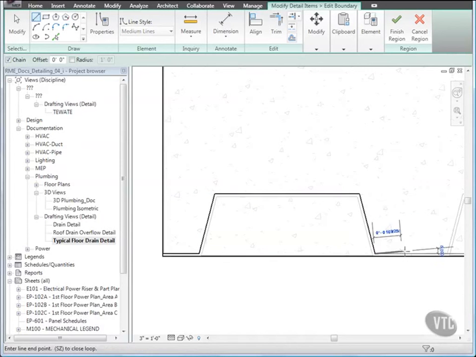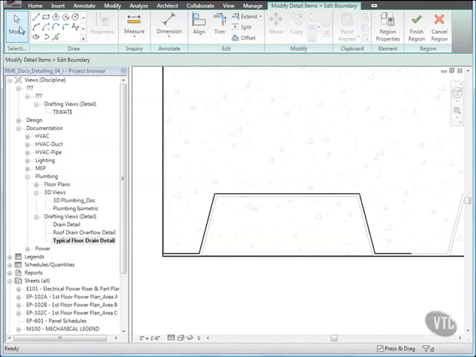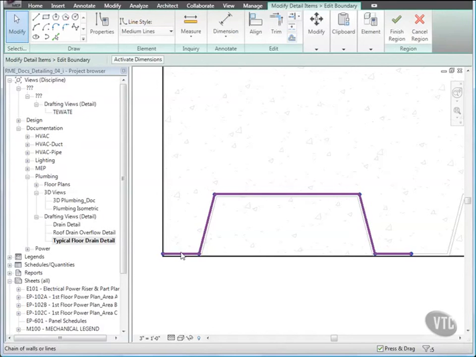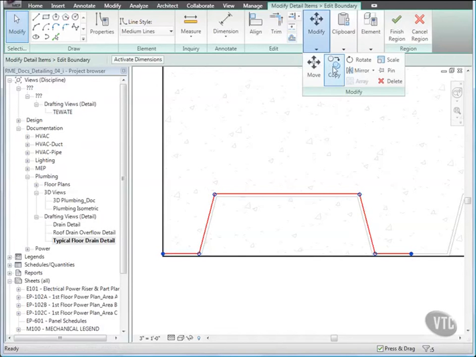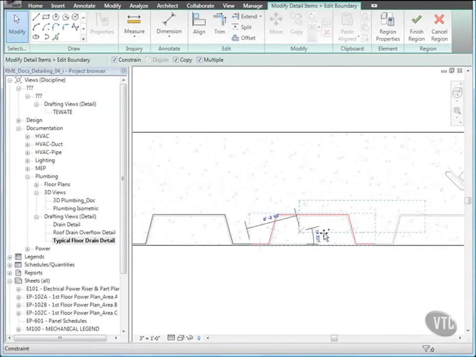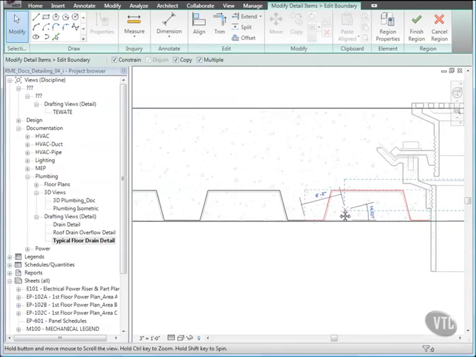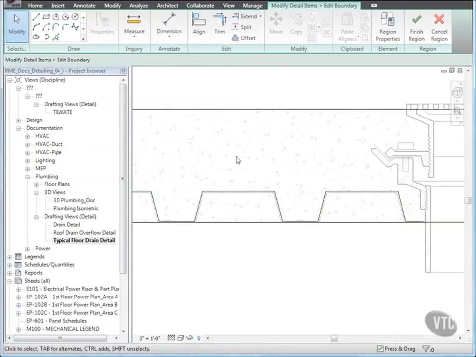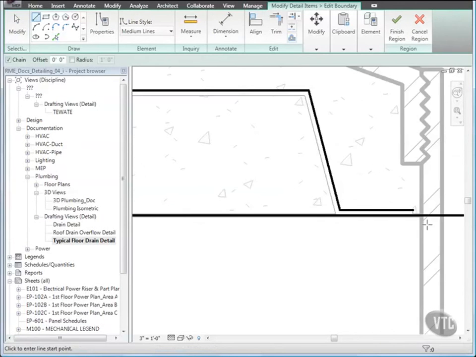Then click Modify and highlight one of the lines you just drew and press Tab to highlight the chain of lines and click to select them. Then click the Modify panel drop-down and select Copy, and on the options bar select Multiple and copy the chain of lines to the right as shown. Press Escape. Then draw a line from the end of the last copied boundary line down to the base of the slab as shown.